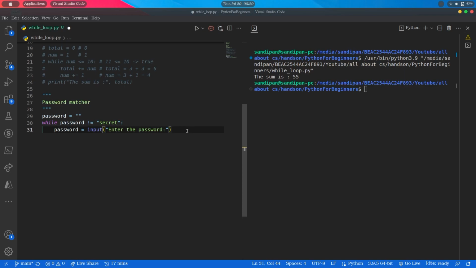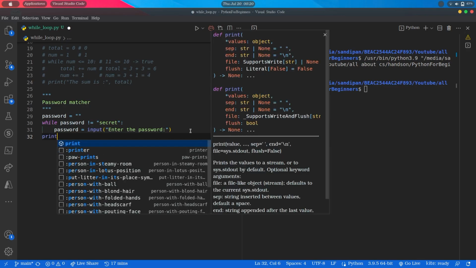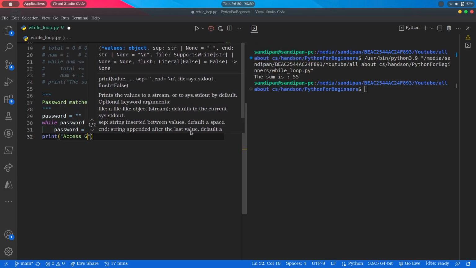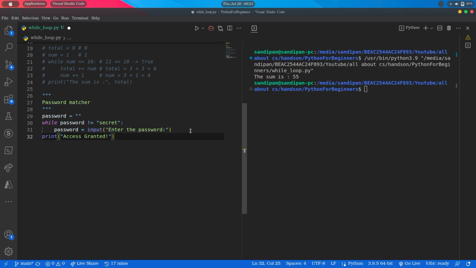So this process will continue until the user inputs the correct password, that is secret. At that time the condition will evaluate to false and it will come out from the loop, and we can add another print statement outside like this, print access granted. So once it comes out from the loop, it will print access granted. Now let's run it and play around with it.